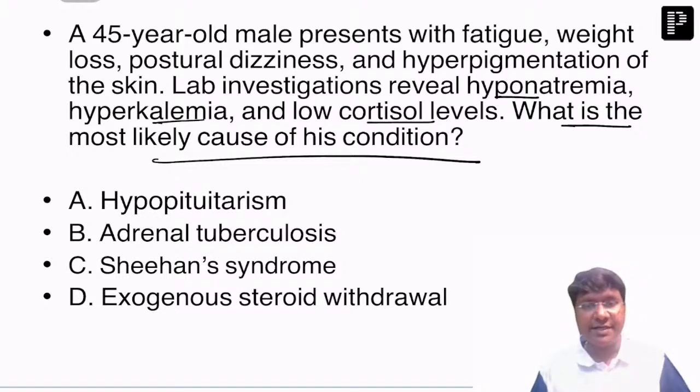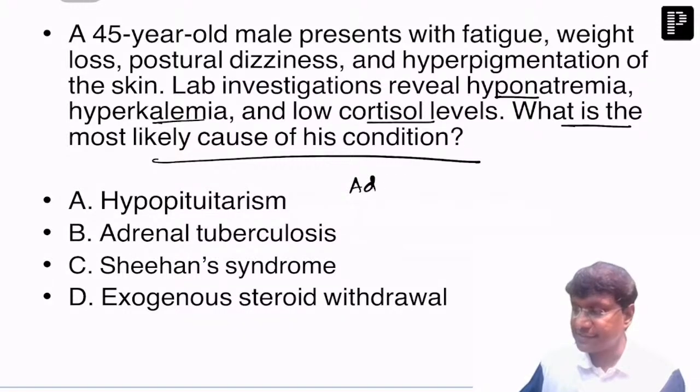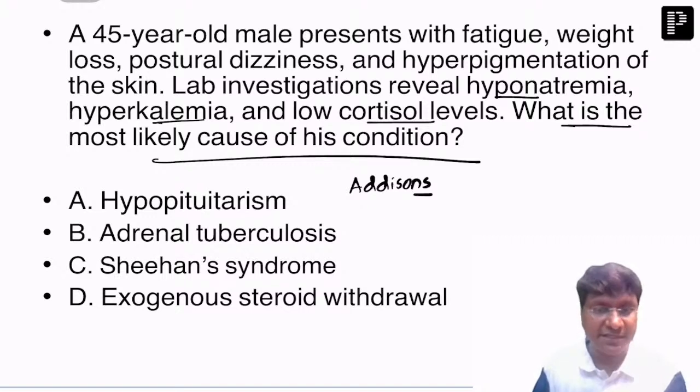So first of all, what is the clinical scenario here? The clinical scenario is suggestive of Addison's. Why? Because there is weight loss, hyperpigmentation, hyponatremia, and hyperkalemia. And what is the most common cause of Addison's? The most common cause of Addison's is adrenal tuberculosis. So the answer here is adrenal tuberculosis.